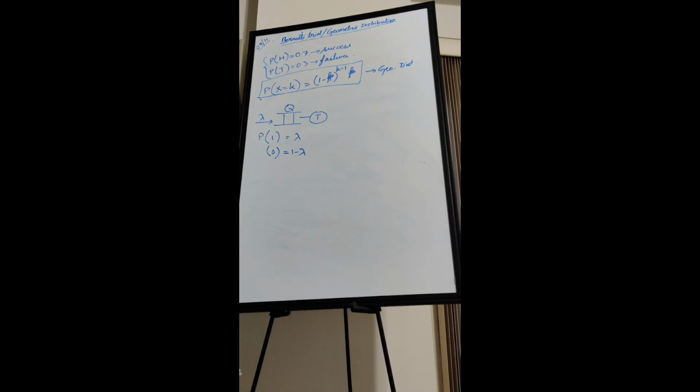That's why we say the packet arrival inter-arrival time follows a geometric distribution. Usually we denote inter-arrival time as tau.